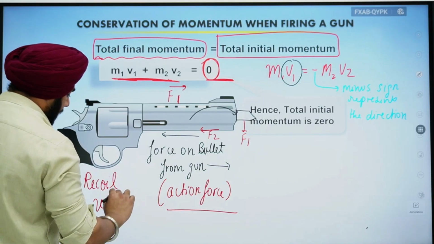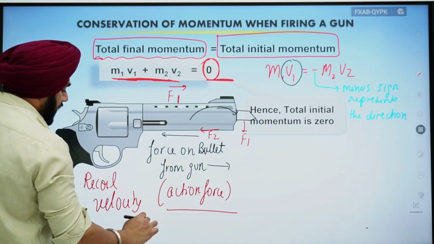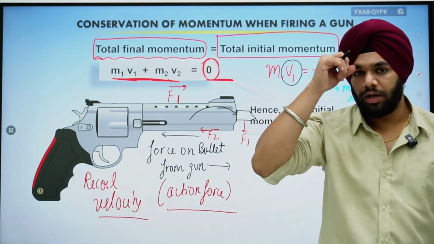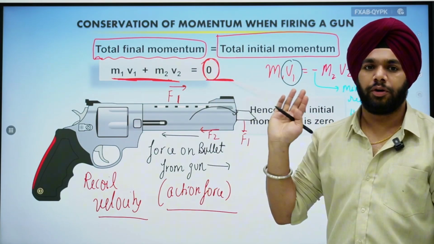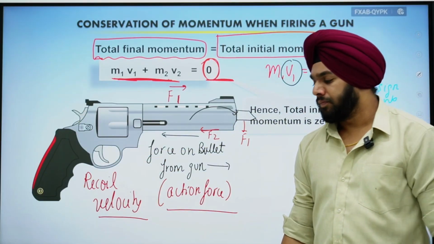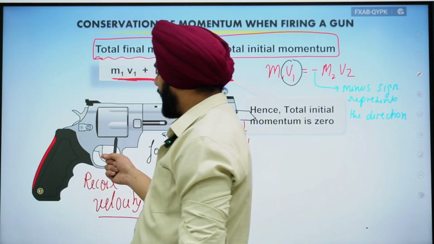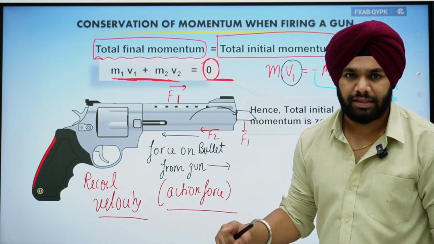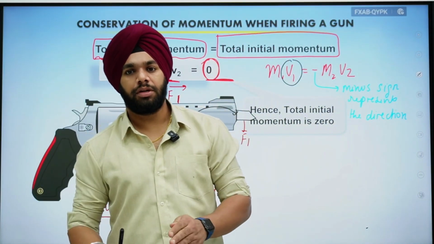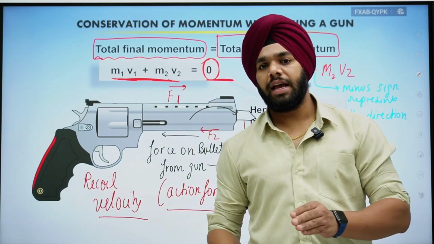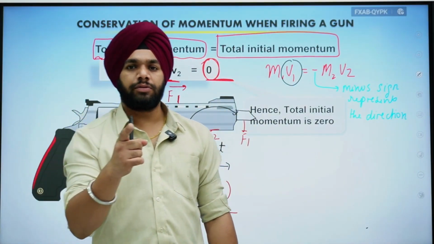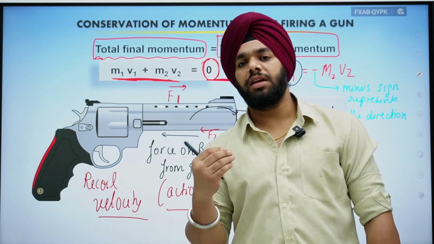So what is recoil velocity? It is the velocity with which the gun moves backward, because the bullet is going forward. Anyways, you are firing a bullet, it will go forward only. So what is recoil velocity? The velocity with which the gun moves backward, right? So now why is there a change in the velocity? Because there is a force acting on the gun because of the bullet, right? Because again, according to Newton's third law of motion, every action has an equal and opposite reaction. Getting my point? So if the action force is towards the bullet, then the reaction force is towards the gun.